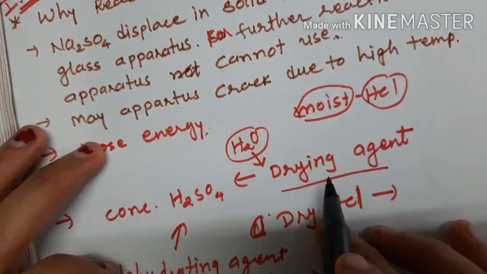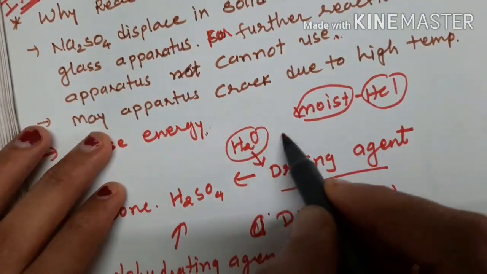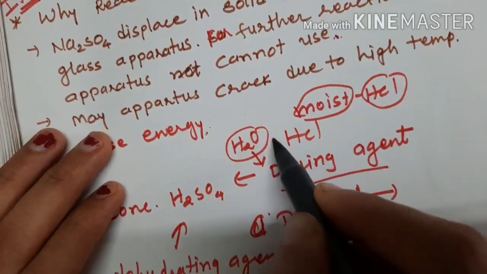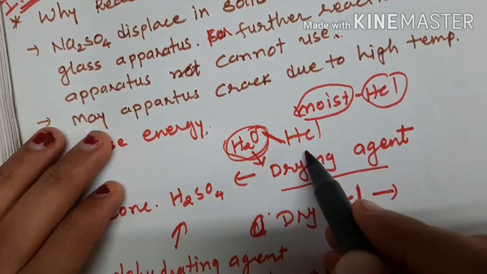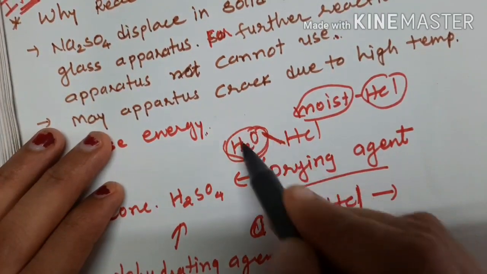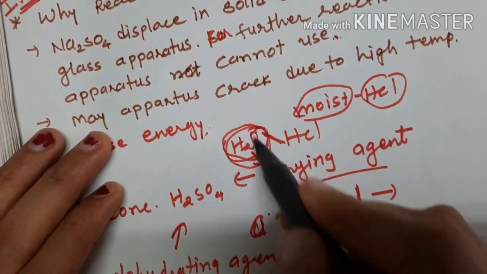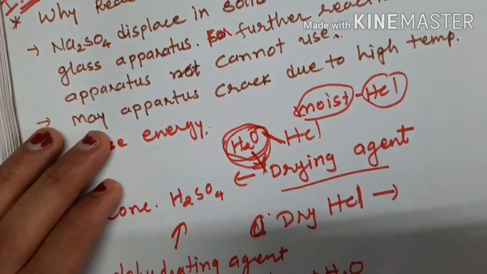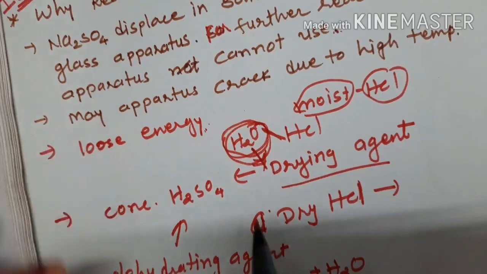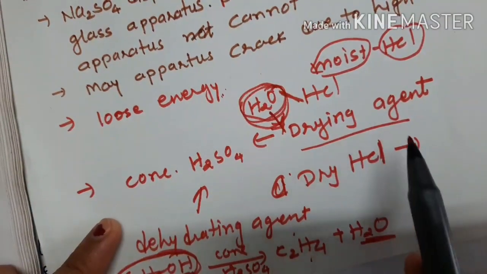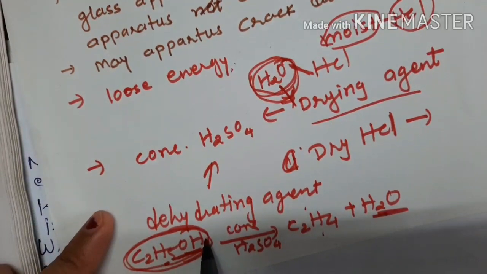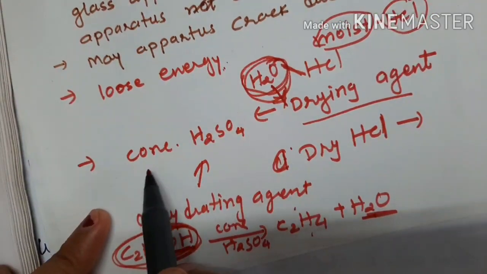And drying agent means that the HCl has moisture with it. This is the vapor, the moisture. It is not bonded with the HCl, but it is present with it. That H2O is taken out by the H2SO4. So concentrated H2SO4 behaves like a drying agent as well as a dehydrating agent. But what is the important part?